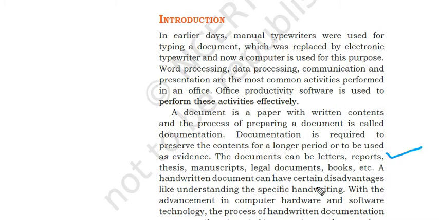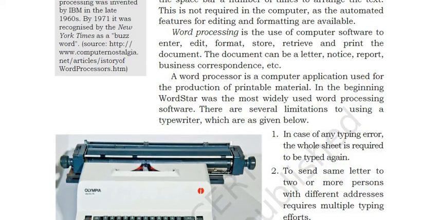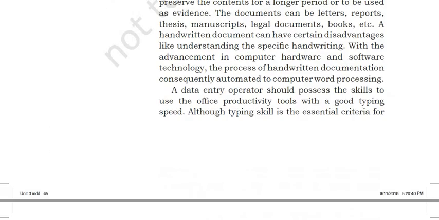A handwritten document can have certain disadvantages, like difficulty understanding the specific handwriting. With the advancement in computer hardware and software technology, the process of handwritten documentation is reducing, consequently automated by computer word processing, right?